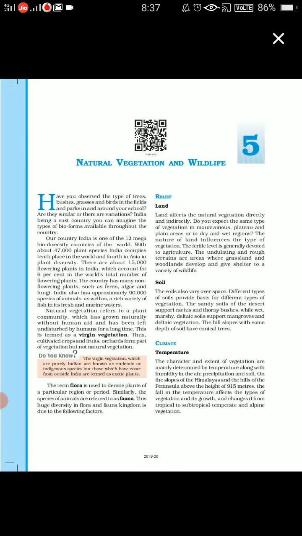If you talk about the relief, that is land. Children, land affects the natural vegetation directly or indirectly, you all know. You will not find the same type of vegetation everywhere: on the mountains, in the plateaus, in the plain areas, in the dry areas, in the wet regions, it will be totally different. The nature of the land is going to influence the type of the vegetation.